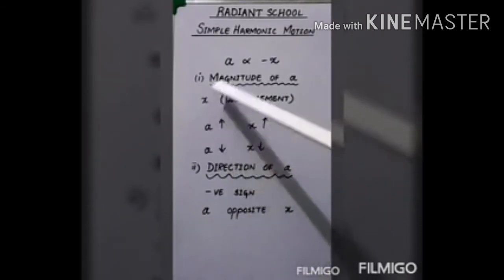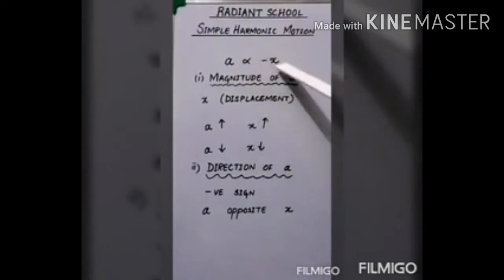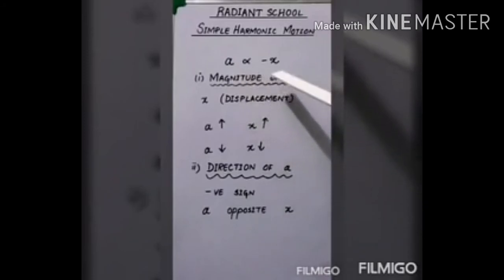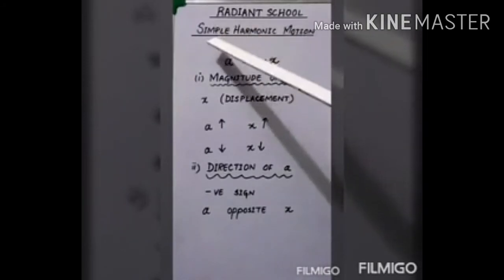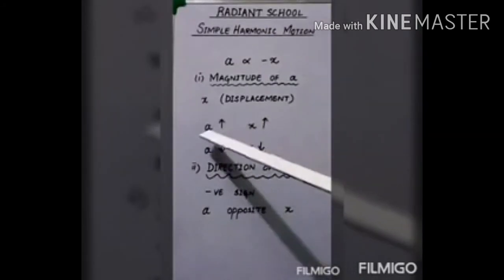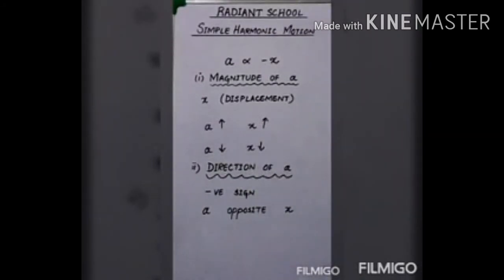So this A proportional to x, ignore the negative sign right now, will give you the magnitude of acceleration when a body is executing simple harmonic motion. So here I can conclude the acceleration produced in the body is directly proportional to the displacement of the body from the mean position.